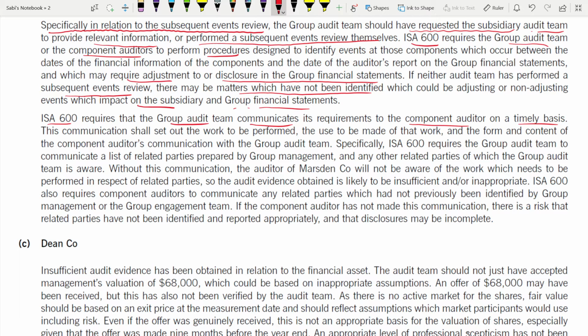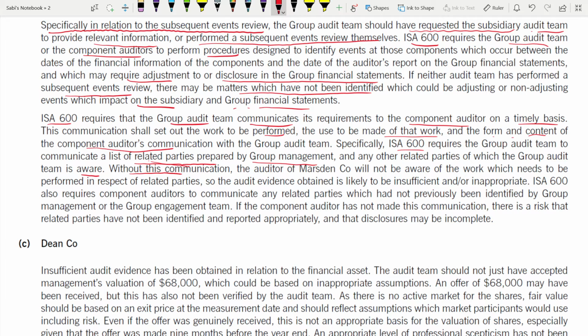This communication shall set out the work to be performed, the use to be made of that work, and the form and the content of the component auditor's communication with the group audit team. Specifically, ISA 600 requires the group audit team to communicate a list of related parties. What does ISA 600 say? The group audit team should communicate the list of related parties that are prepared by the group's management, and any other related parties of which the group audit team is aware.